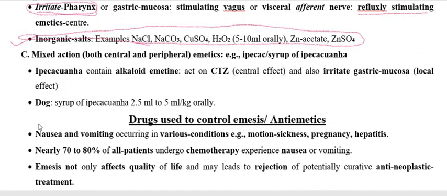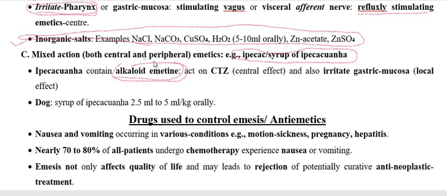Now we have to go through the mixed action emetics. Under the mixed action emetics, the drug is ipecacuanha. So ipecacuanha, or syrup of ipecacuanha, or you can say ipecac, possesses an alkaloid, and the name of the alkaloid is emetine. So emetine is an alkaloid present in ipecacuanha or ipecac, and they act both centrally and peripherally.